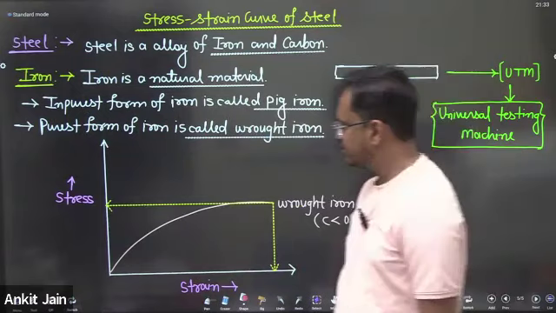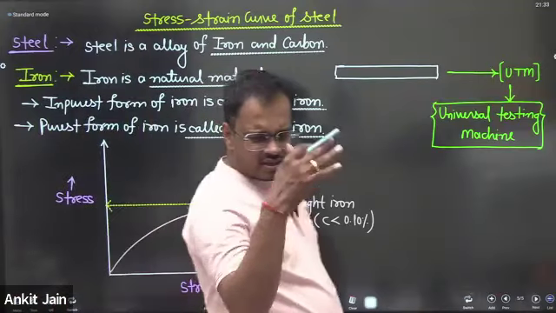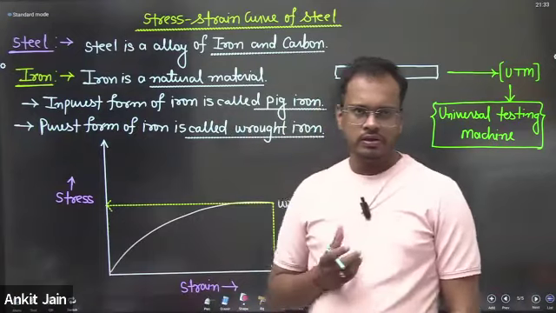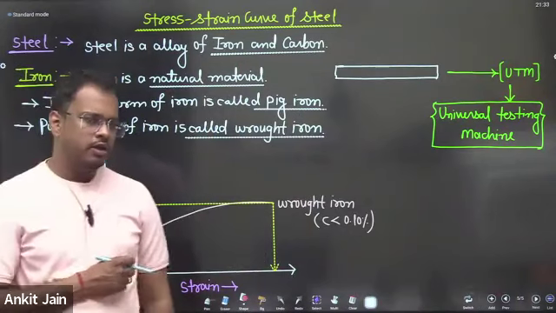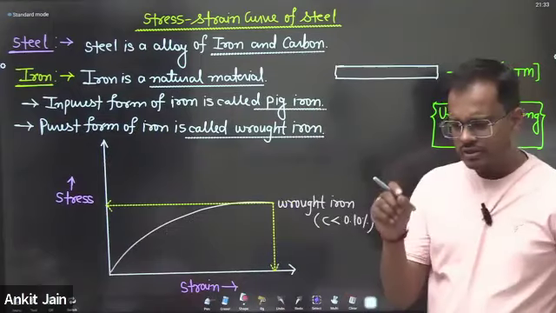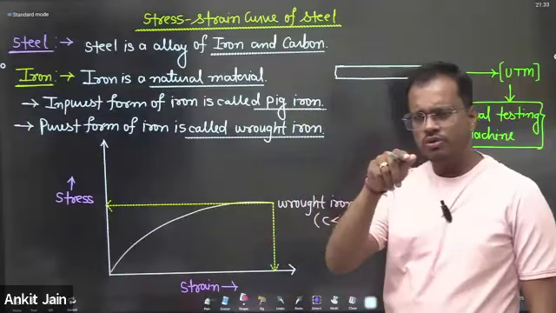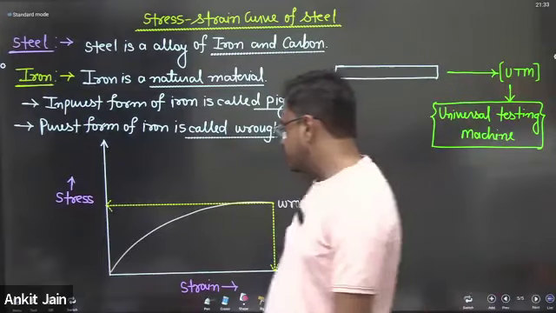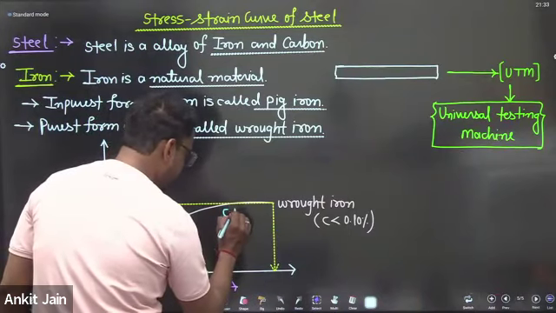My dear friends, after so many researchers or engineers found that carbon is the only mineral which influences the properties of steel. If you are changing a small amount of carbon in the iron molecule, then the property of steel will suddenly change. So engineers or researchers increased the carbon content in wrought iron.